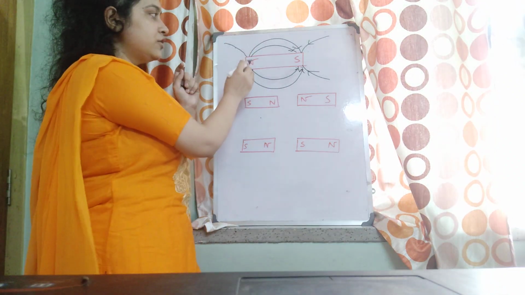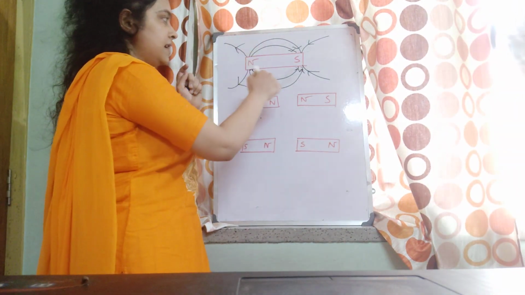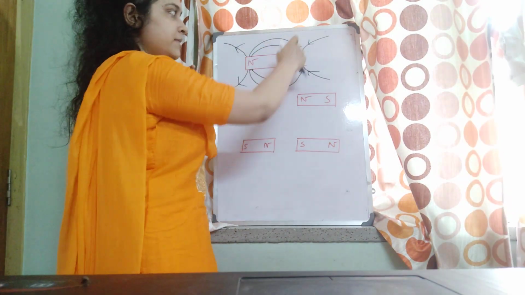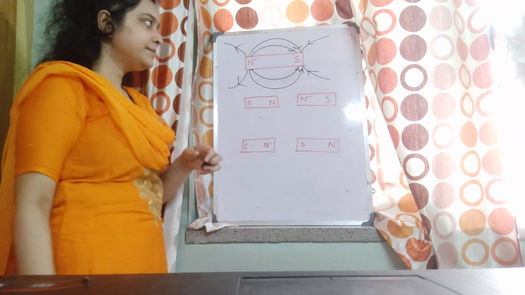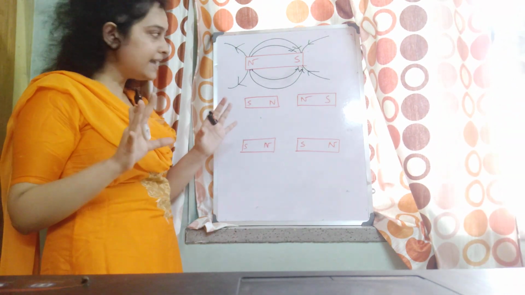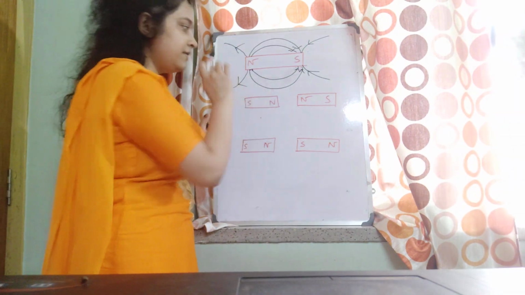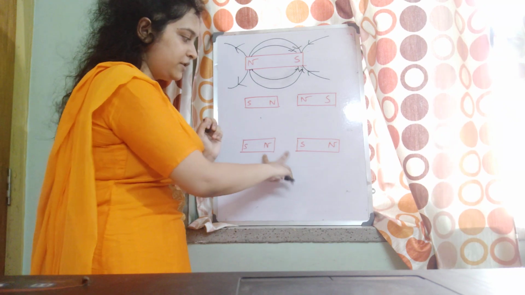Here, how will it be drawn? From north it always goes towards south. So outside, from north to south. In the south pole it will come from outside. Right? It will look like this. Then tell me for this one how will it look?